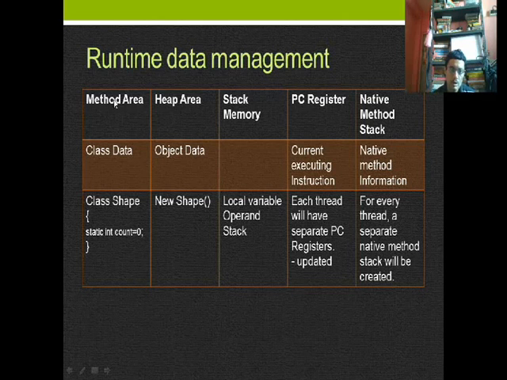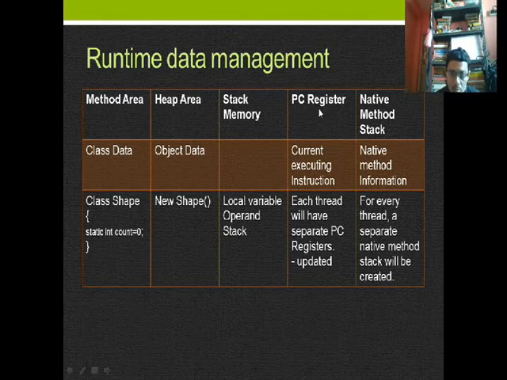What is called the method area? This is where class data resides, like class Shape, static int count = 0 if I declare like this, and this class data resides here, and the object data resides in the heap area, and stack memory, local variables and operand stack reside in stack memory.